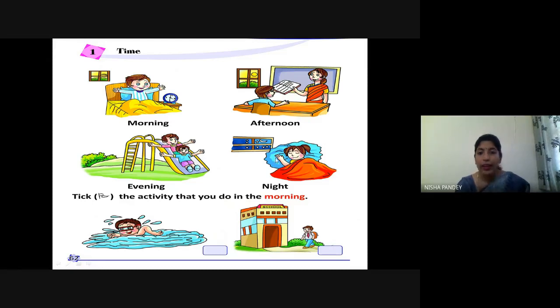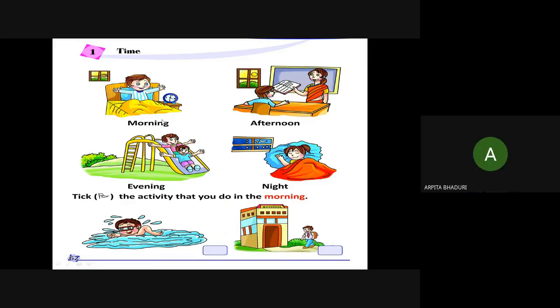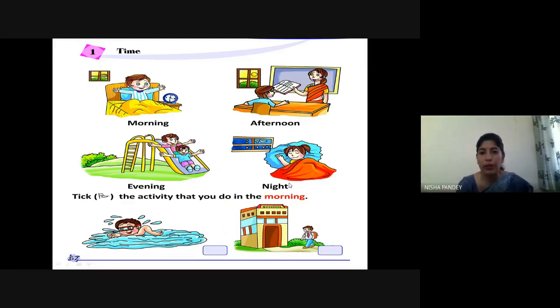Yes, ma'am. Now, night time, you should always sleep on time. You should go to bed on time. So then only you will be able to get up early in the morning, right? Yes, ma'am. That is very, very important.